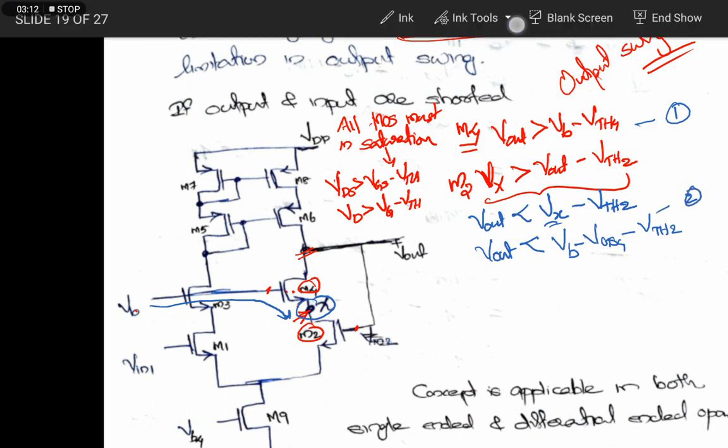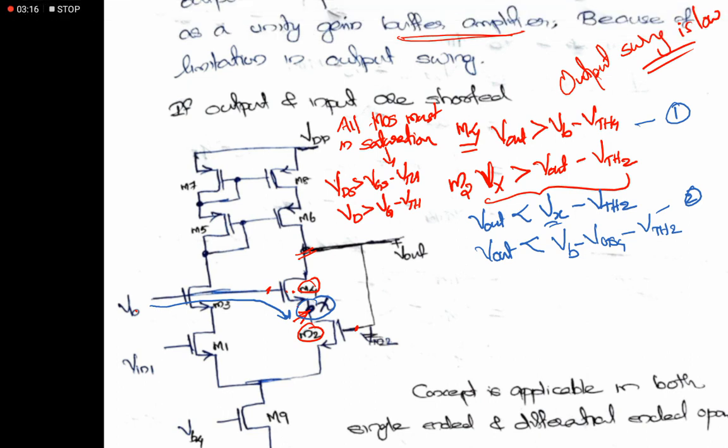If we compare these, we can conclude that Vout must be greater than this one, so this will be the minimum value of output, and Vout is always less than this one, so this will be the maximum value of output, Vout max.